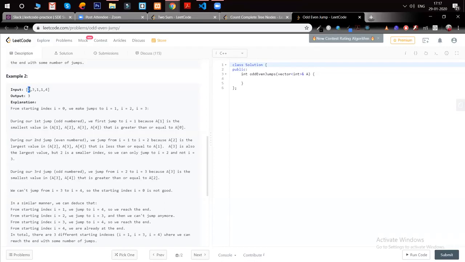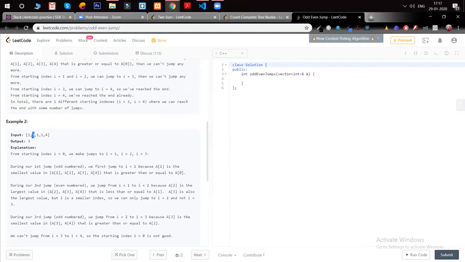And we need to return the good indexes from where we can start, correct? Yeah, so right now we found only one index. Now we have to start from 3 again. It's written that start index I equal to 0 is not good. Yeah, it's greater than I over here. Then for 3,